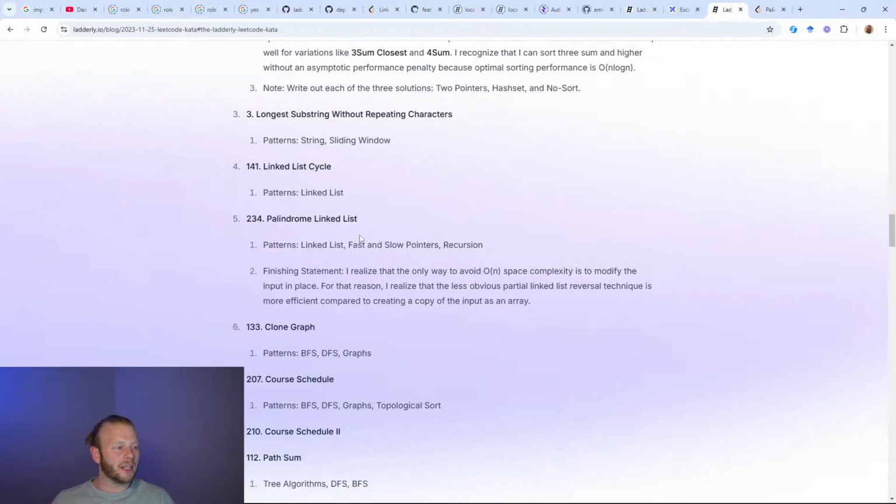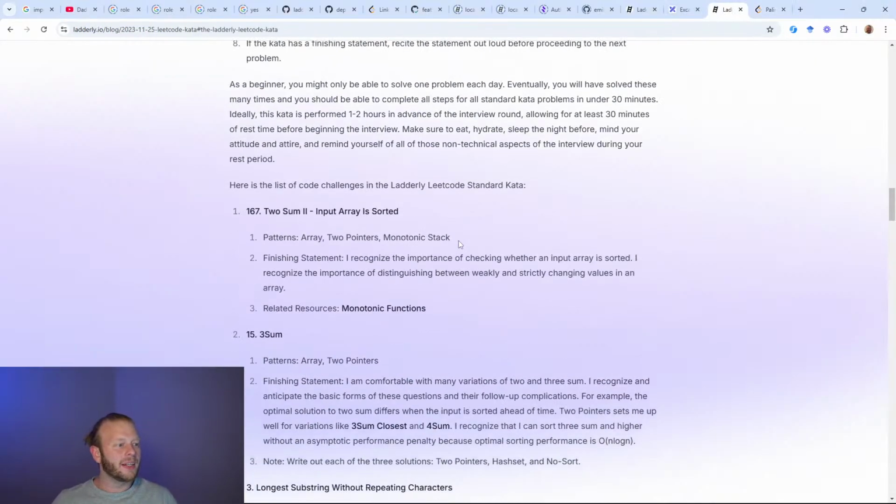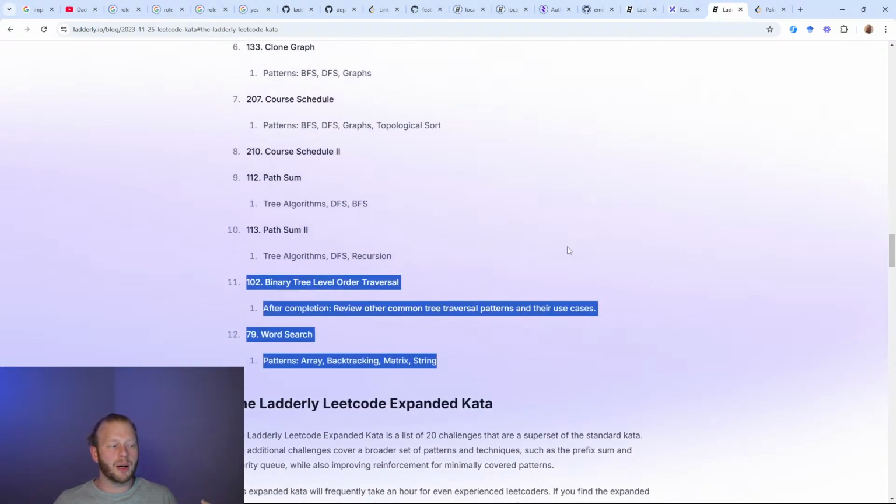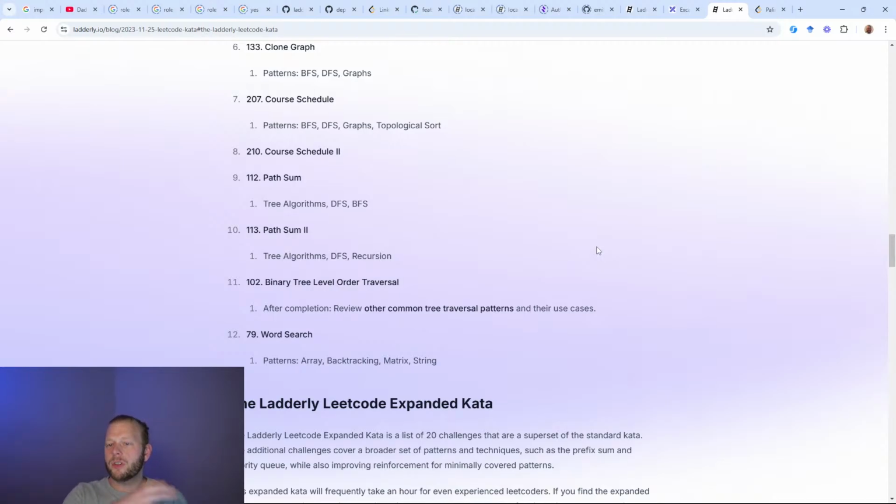Again, this was Palindrome linked list, item 5. In the kata that I frequently practice, this is just a set of 12 problems, which I think covers the typical patterns that you'll see in a Leetcode interview nicely, covers the majority of the patterns that you'll be expected to interview on, and only 12 problems in contrast to something like the Blind 75, which is 75 problems, or even the NeetCode 150, which is 150 problems. Great problem sets to progress onto later, but I think this is a simpler starting point.